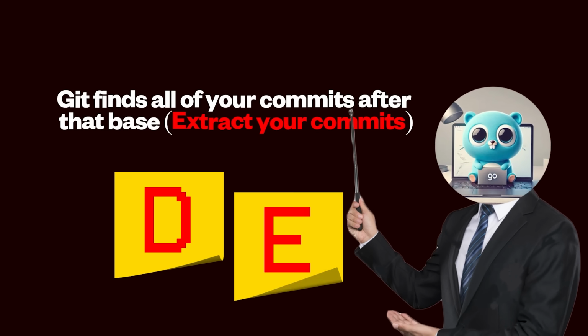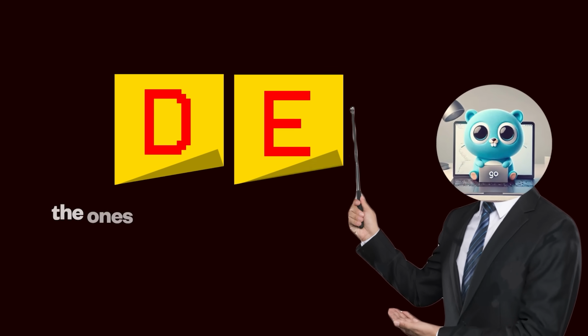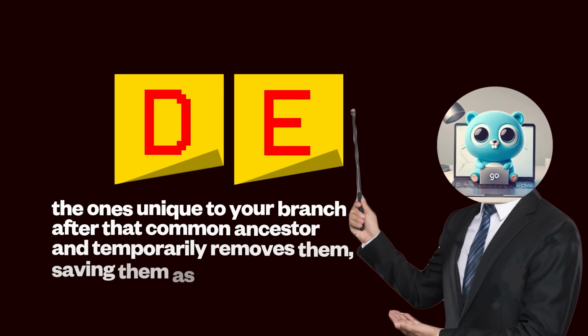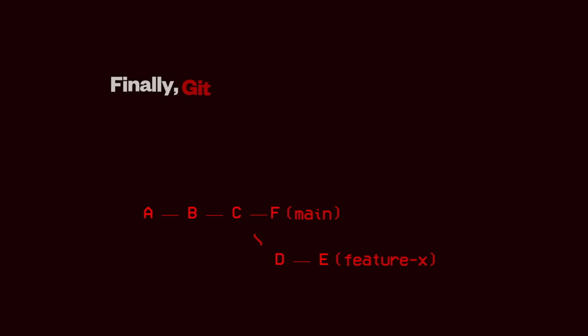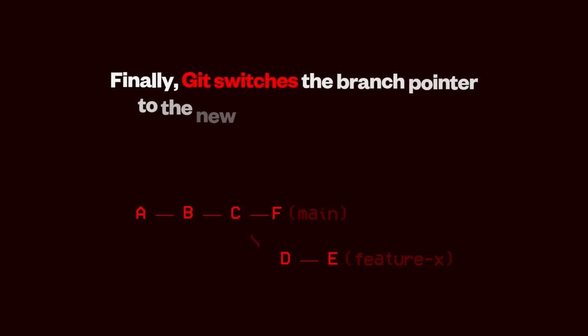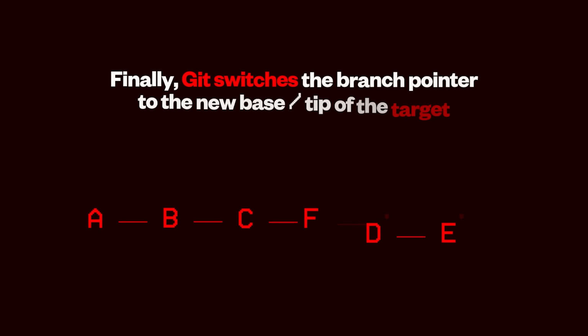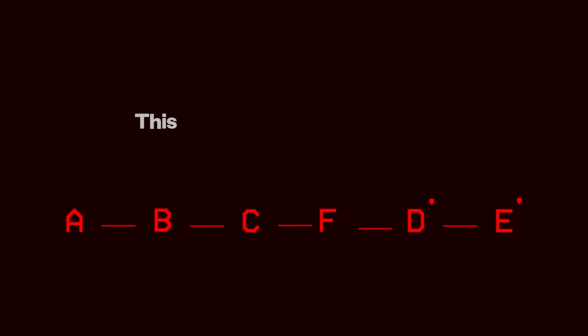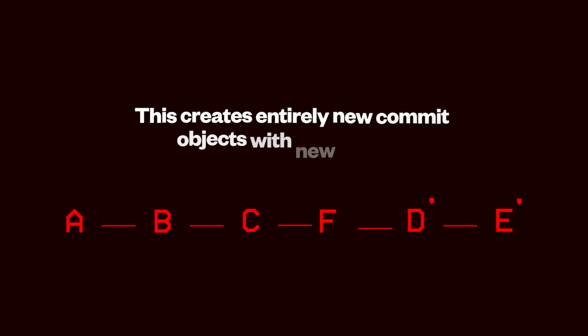Second, Git finds all your commits after that base, the ones unique to your branch after that common ancestor, and temporarily removes them, saving them as patches in memory. Finally, Git switches the branch pointer to the new base or tip of the target branch, for example main, and reapplies or replays each saved commit on top of it. This creates entirely new commit objects with new hashes.